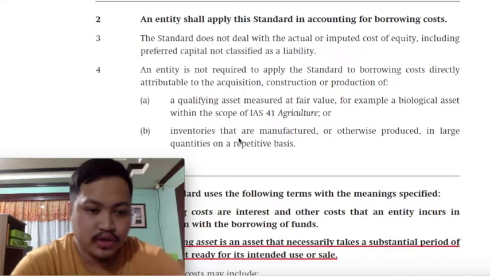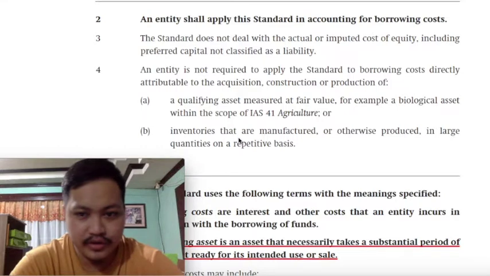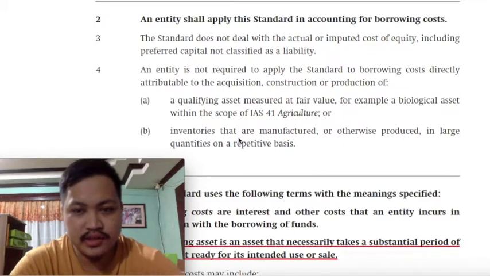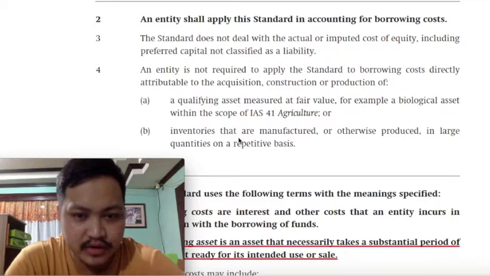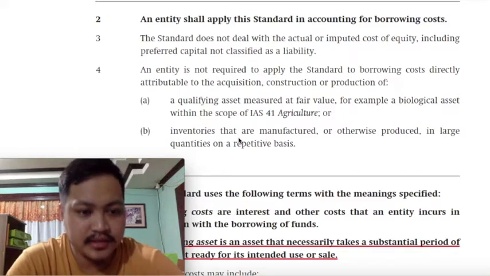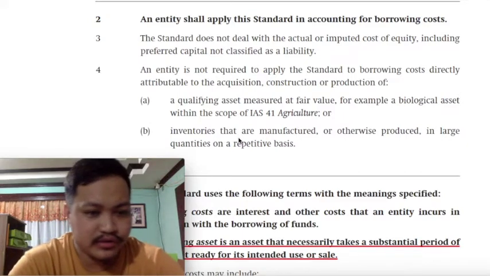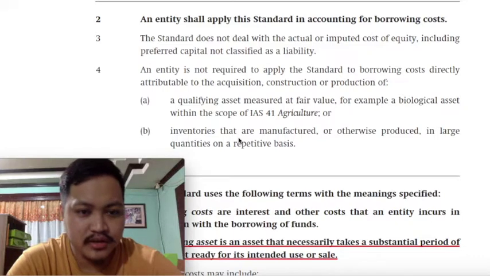Take note that condominium units will be considered as inventories because they are primarily held for sale. But your condominium units, class, are not manufactured or constructed in large quantities and on a repetitive basis. Almost every construction project, class, would be unique, and in that instance, capitalization of your interest may be allowed.